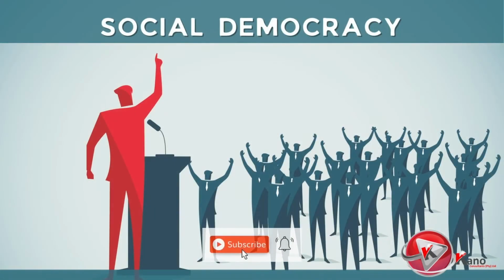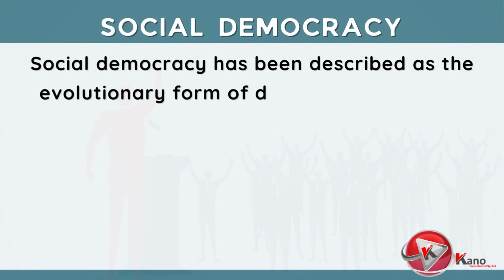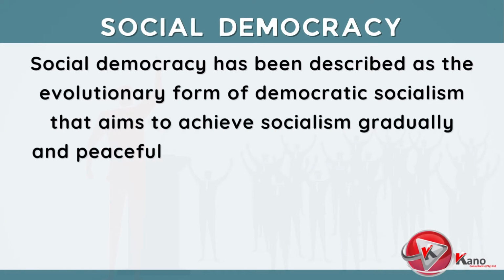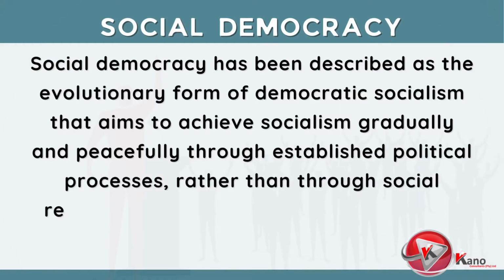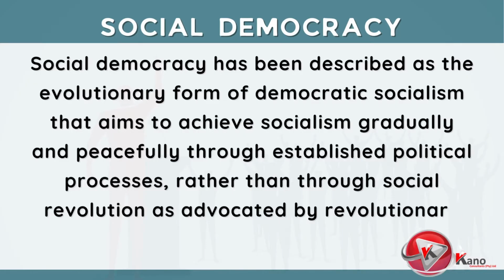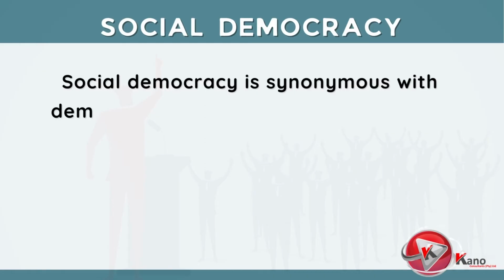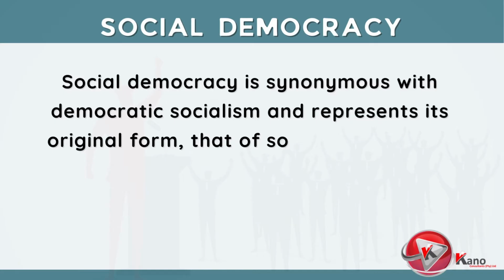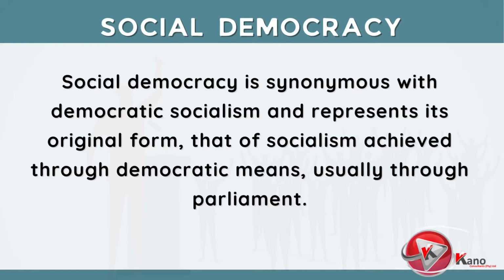The last type of democracy we will look into is social democracy. Social democracy has been described as the evolutionary form of democratic socialism that aims to achieve socialism gradually and peacefully, through established political processes, rather than through social revolution, as advocated by revolutionary socialists. In this sense, social democracy is synonymous with democratic socialism, and represents its original form, that of socialism, which is achieved through democratic means, usually through parliament.